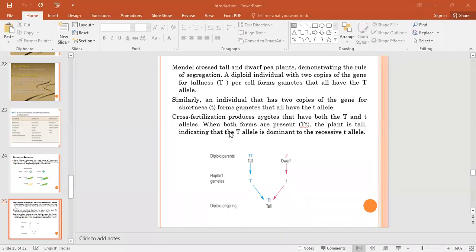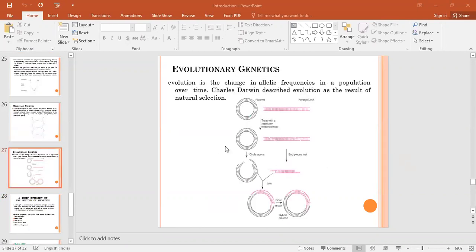So after crossing the parents, one tall plant and one dwarf plant, what kind of progeny, or what kind of F1 generation, will you get? Capital T and small t. It means that physically the plant looks tall, but it also has the gene of the dwarf plant. So actually you have to study these things in detail. I'm just explaining one example of each and every branch.